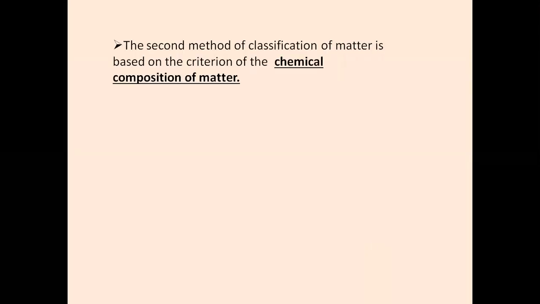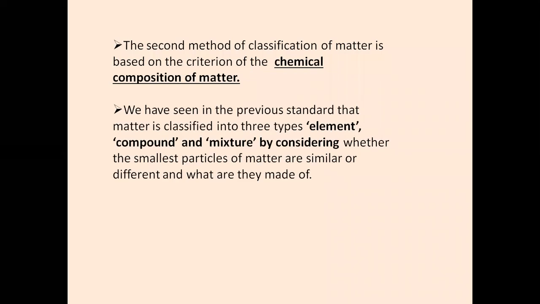The second method of classification of matter is based on the criterion of chemical composition of matter. What exactly is present inside it is going to help us again classify matter into a different type. So we have seen in the previous standard that matter is classified into three types. Three types are element, compounds, and mixtures. Have you heard about these three terms before? Element, compounds, and mixtures. Yes, we all have heard these terms before.